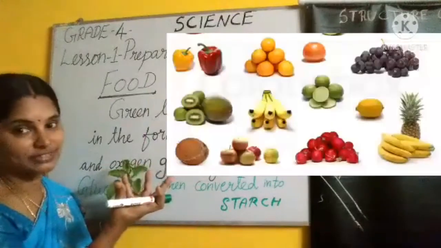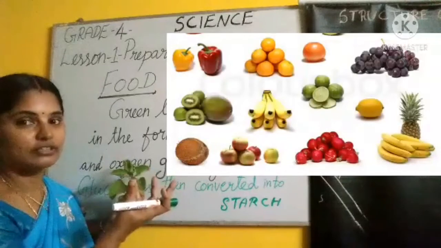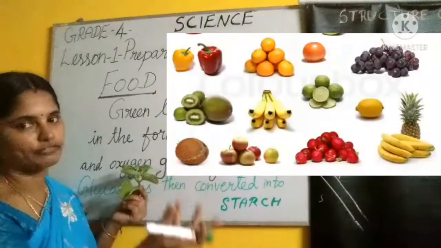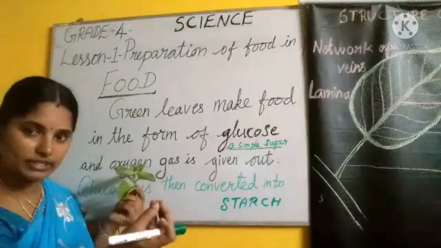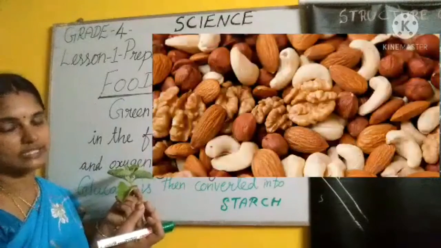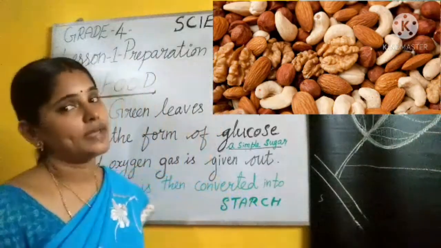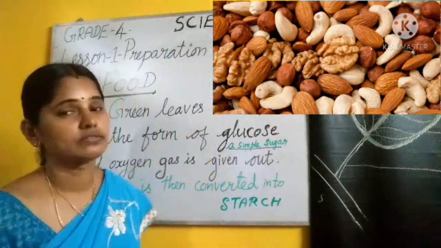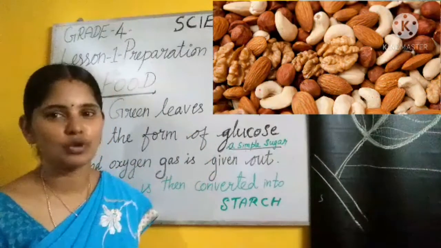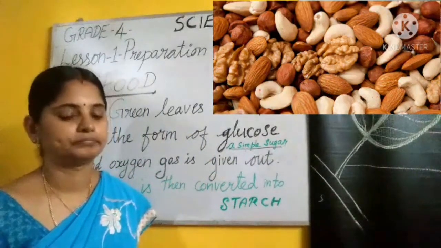Fruit. Okay. Extra food of the plant is stored in the form of fruit. We know different fruits. And even in the seeds, the food is stored. Name any two seeds that we eat. Cashew nut, groundnut. Okay, many seeds we eat.